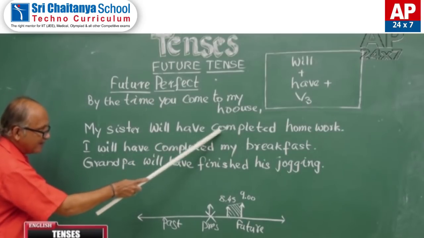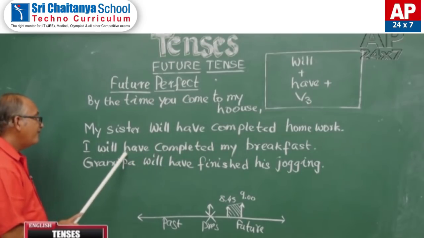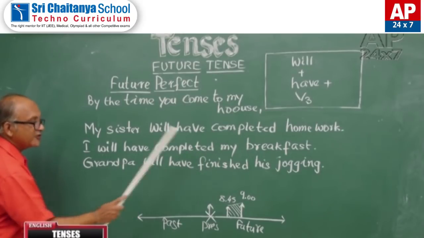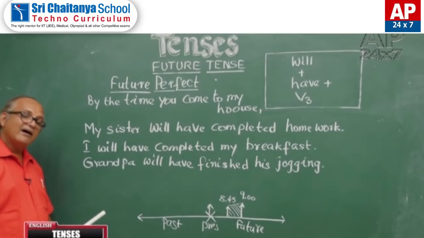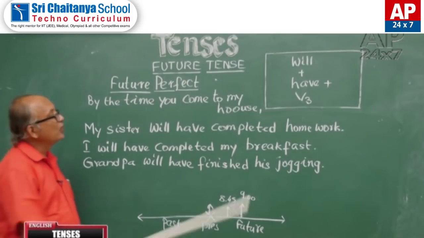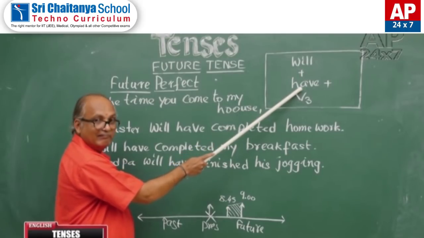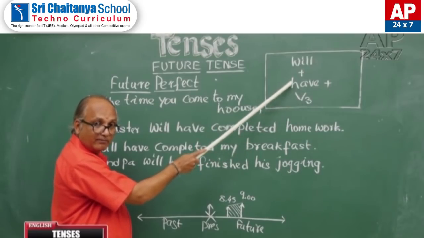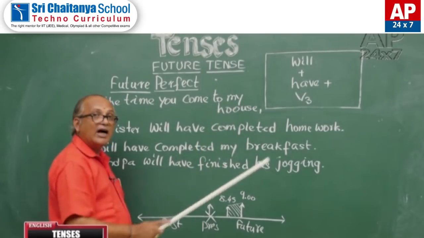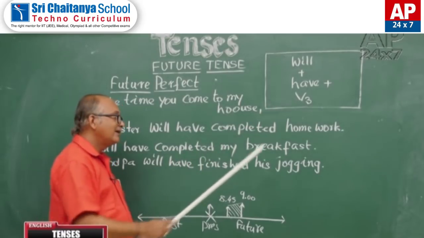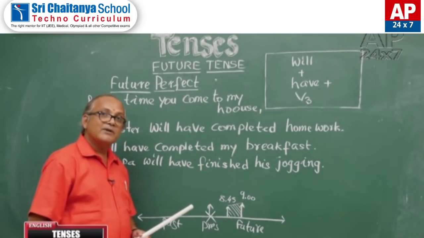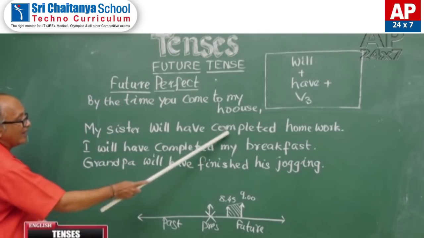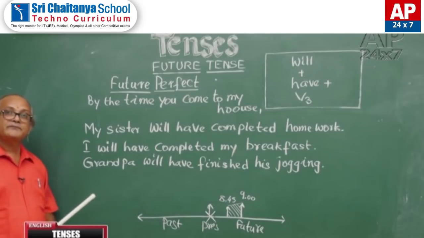Will have completed in the first sentence. Will have completed in the second sentence. Will have finished in the third sentence. They are in future perfect. So, will have plus past participle form V3 makes future perfect. Will, after that the helping verb have, and then V3, the past participle form of the verb. You can observe the same in all these sentences: will have completed, will have finished.